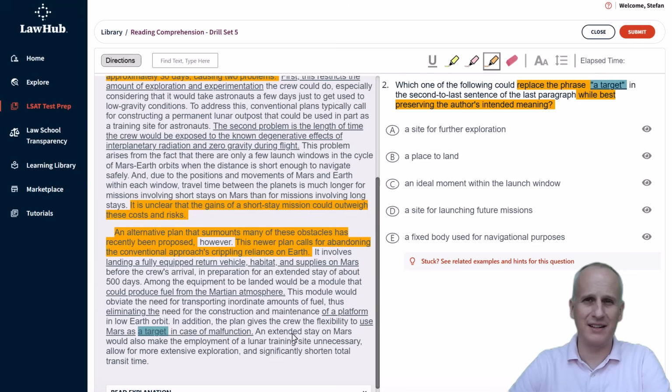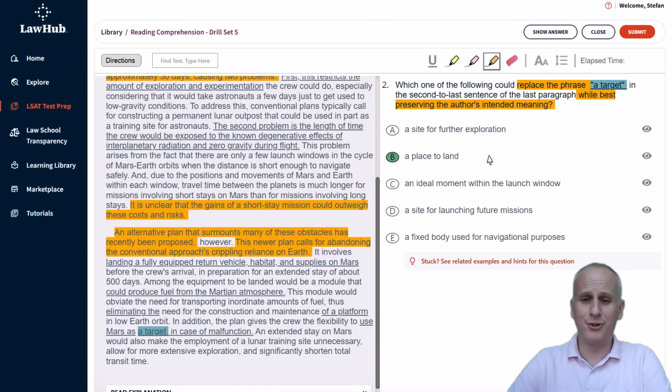Well, if we just got done with our upfront read, or we've been going through all of our other questions that are about main idea, we recall, hopefully, that the big problem with Earth as a launching point is that we couldn't get there if we were on Mars already. Now this is saying that Mars is basically a place that you could land if there was a problem taking off from Mars going back to Earth.